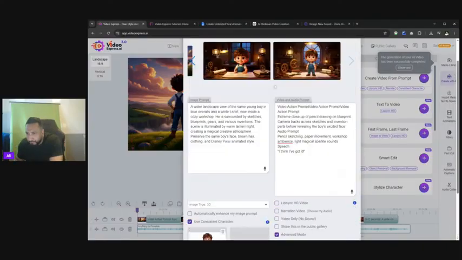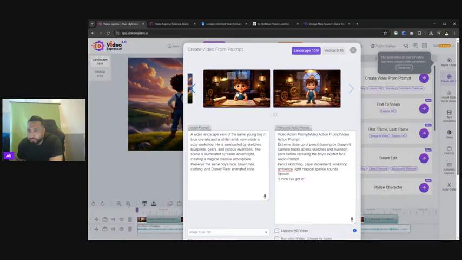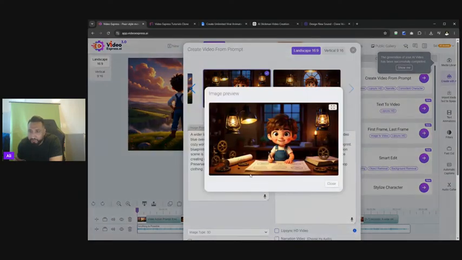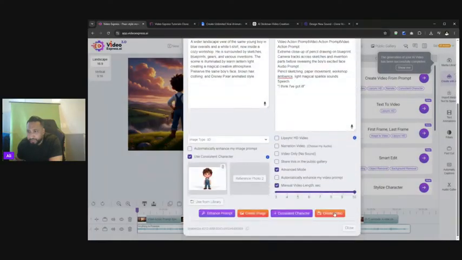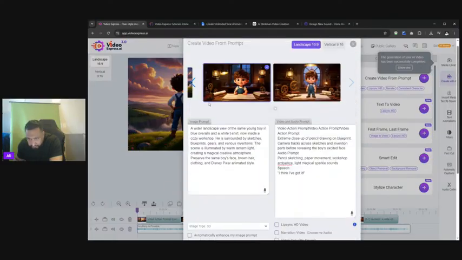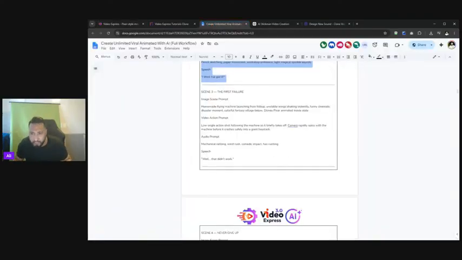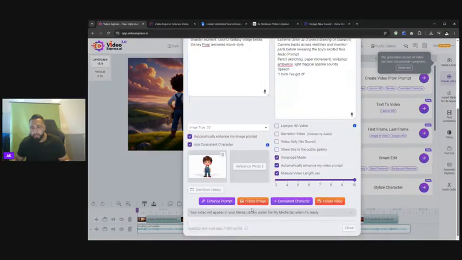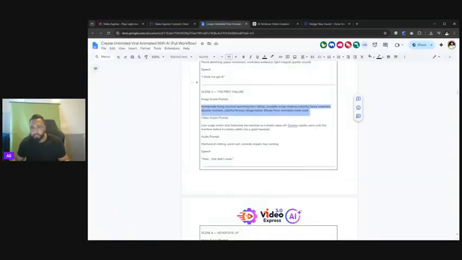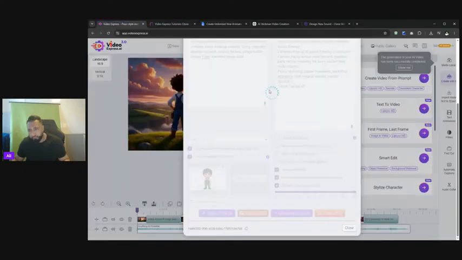Once that's done, here we have our new versions of images. This one looks much better because he's obviously on the desk, like my example, which is great, looks nice, very high quality. Once I select that, I come back here and I can create the video. Then I can also make another version where we automatically enhance my video. As you're following along with me, everybody, next, same thing. Let's just do this last one here. I come back very quickly and I can create that image. I come back to my document, get my video action prompt, my audio prompt, and my speech. I copy it, and I come back.